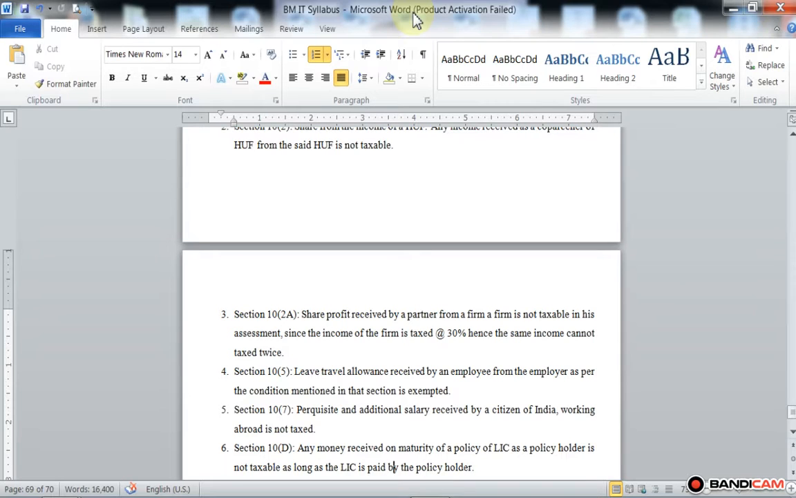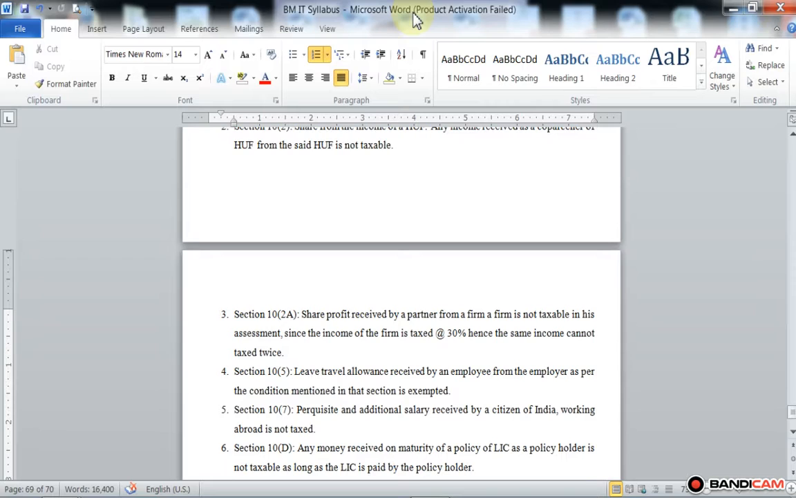So here double tax is not levied on similar or the same income. If tax is already paid on the profit of the partnership firm, then again the share of the profit of the partner cannot be taxed twice, under section 10 subsection 2A.